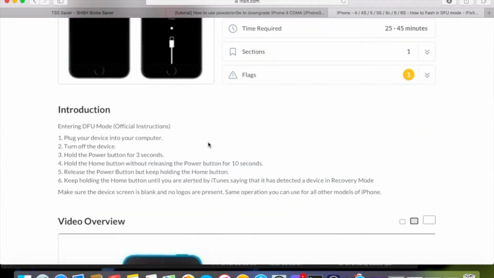Turn off your device. Plug it into your computer. This is when it's off, but when it's off, you want to hold the home button and power button for 10 seconds. And keep holding it.